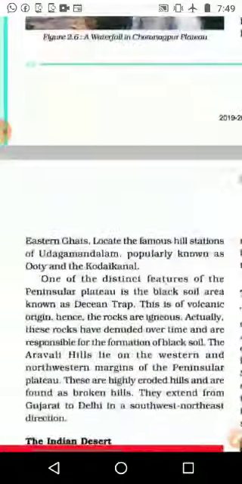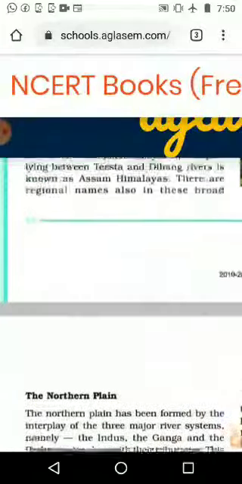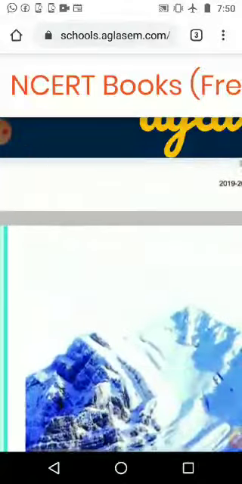Let me check that Indian map. No. Okay. I will give Indian map picture later. In that you can see.